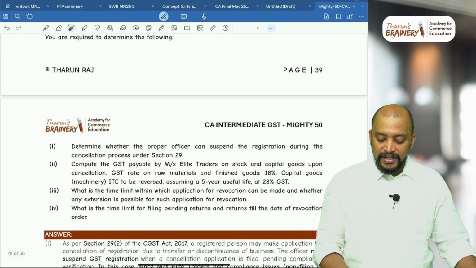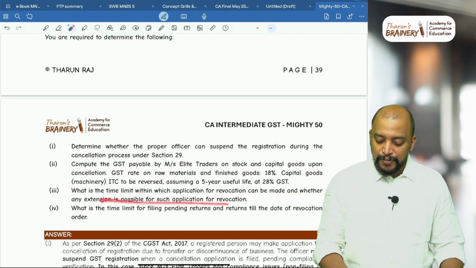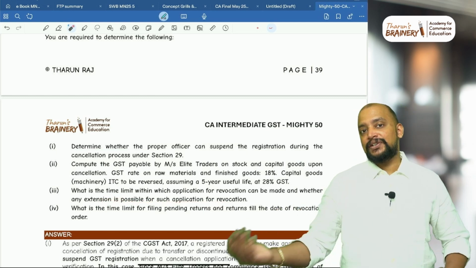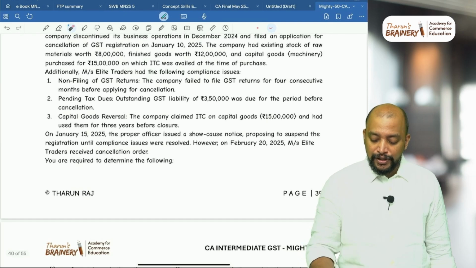Then third part, what is the time limit within which application for revocation can be made and whether any extension is possible for such application for revocation? Yes. So once the cancellation order is passed, what is the date on which cancellation order is passed?